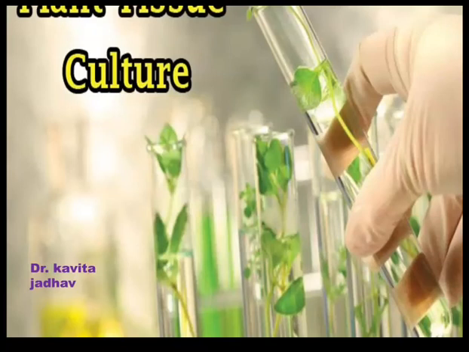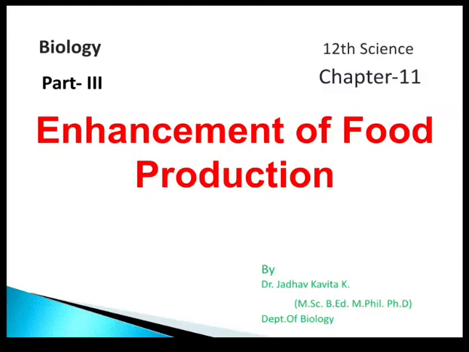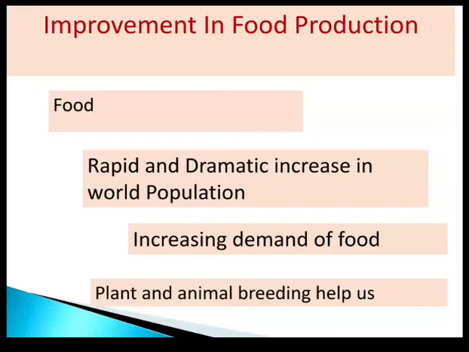Hello friends, let's see the plant tissue culture technique of chapter number 11, enhancement of food production. We are all aware of the rapid and dramatic increase in world population, which causes demand and scarcity of food, as it is the basic need of organisms.